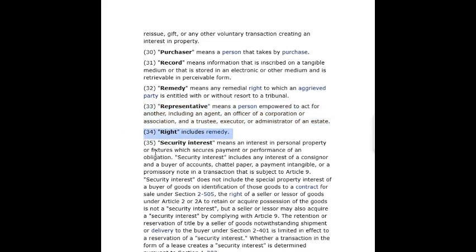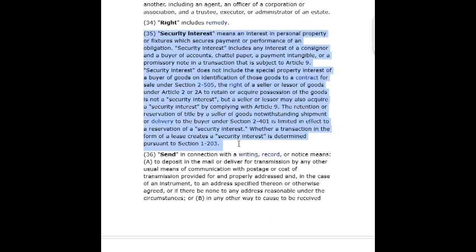33. Representative means a person empowered to act for another, including an agent, an officer of a corporation or association, and a trustee, executor, or administrator of an estate. 34. Right includes remedy. 35. Security interest means an interest in personal property or fixtures which secures payment or performance of an obligation. Security interest includes any interest of a consignor and a buyer of accounts, chattel paper, a payment intangible, or a promissory note in a transaction that is subject to Article 9.